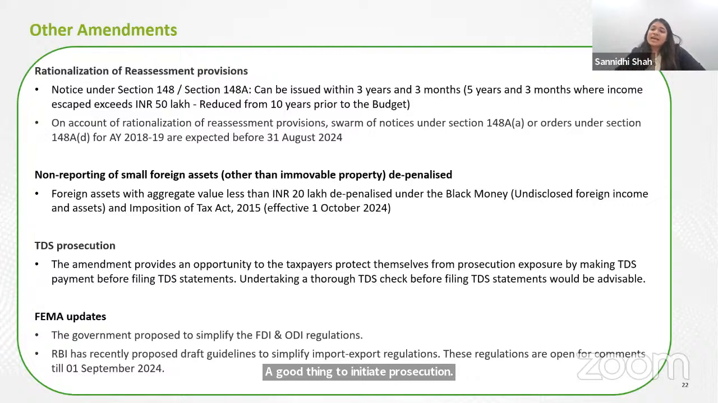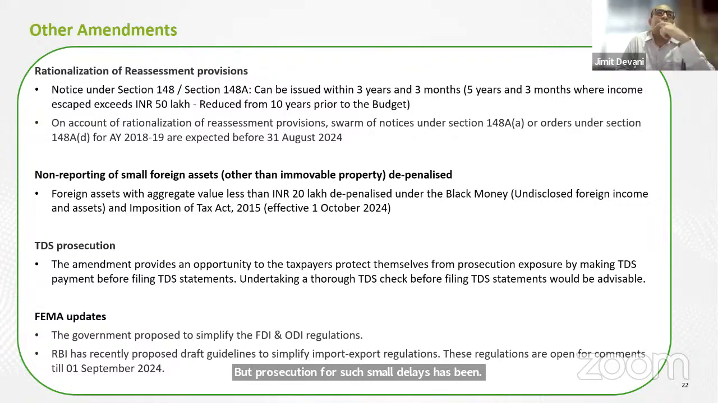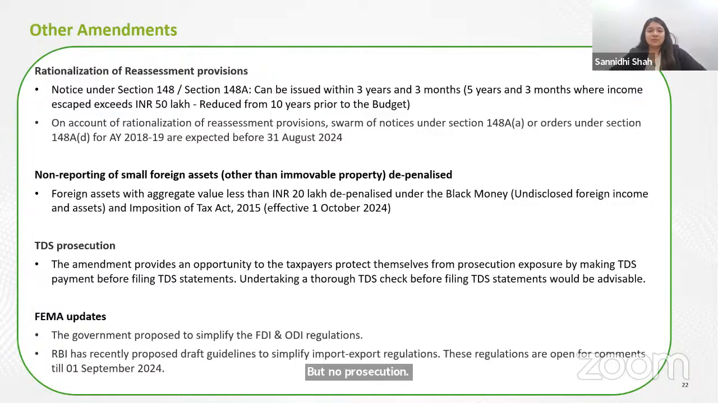So what they've done is they've given you time till the date you file the TDS return. So let's say for August, in my example, the TDS return due date is 31st of October. Even if I make the payment by 10th of September or 30th of September or even 31st October, prosecution will not be initiated. Penalty and interest the department can levy, but prosecution for such small delays has been removed. Yeah. So a protection from prosecution has been given if the TDS is paid at least till the TDS return filing date.